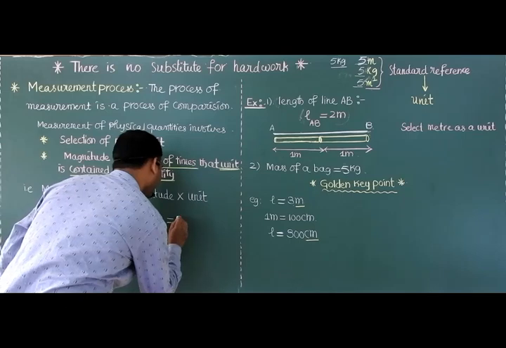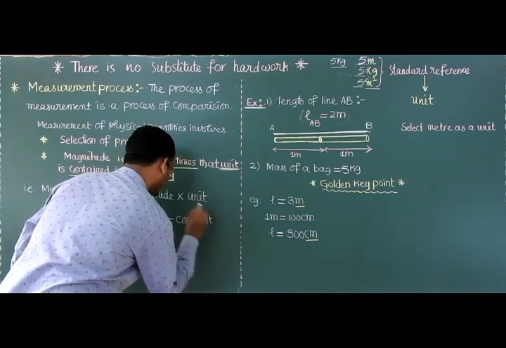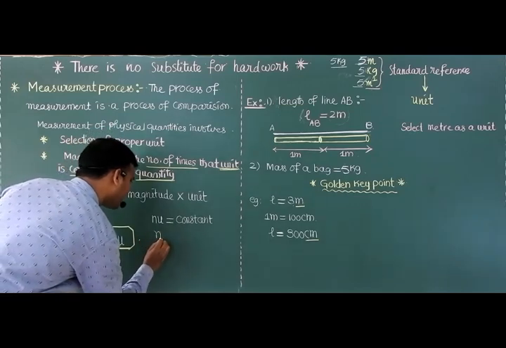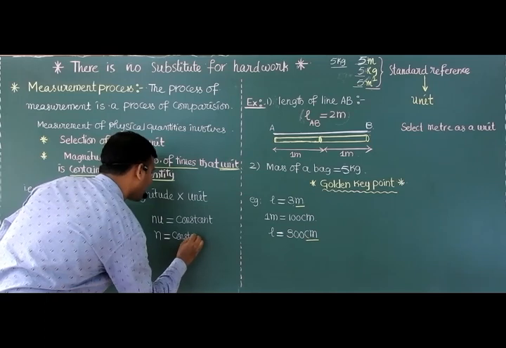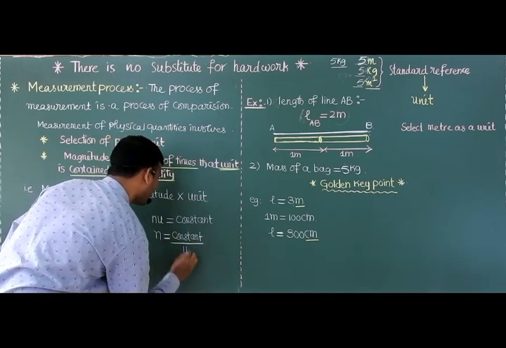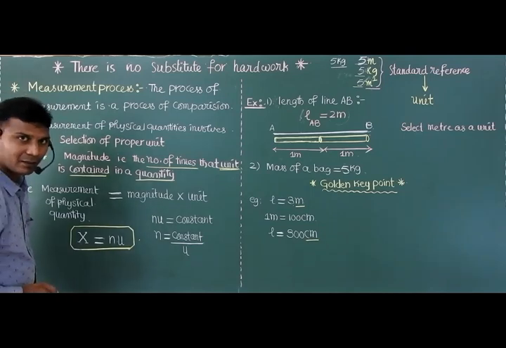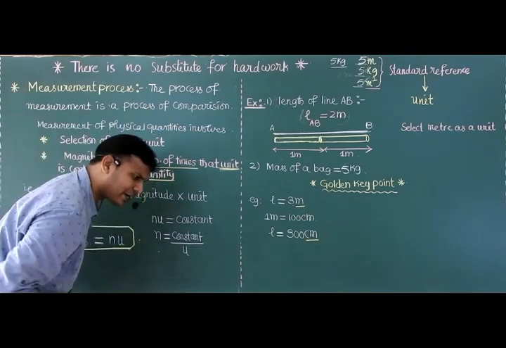n u is always constant. Then shall I write like this? n is equal to constant upon u. Okay, mathematicians, right? Then what is the relation between n and u?